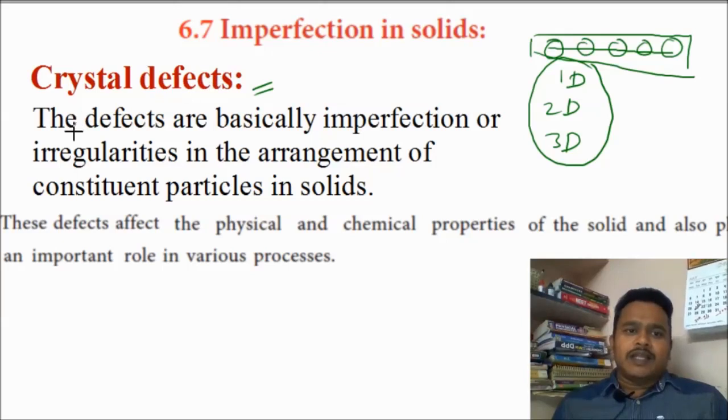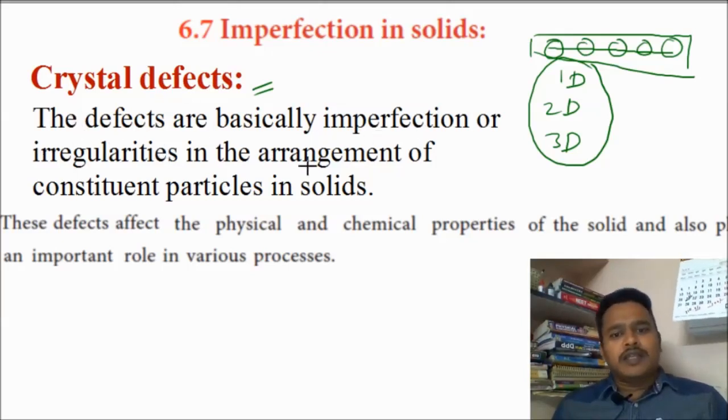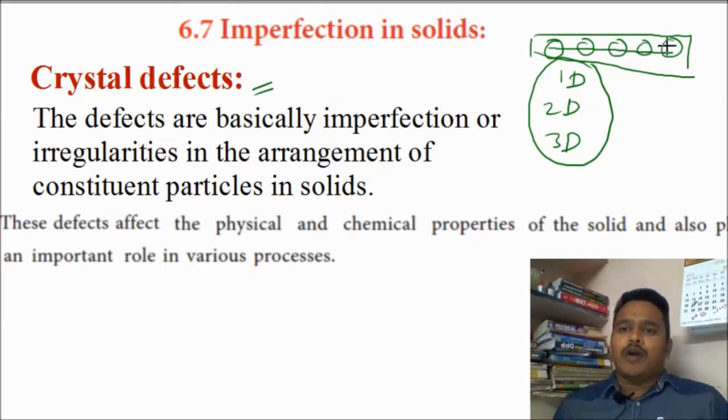See here, the defects are basically imperfections or irregularities in the arrangement of constituent particles in the solid. In a solid, some atoms, some molecules, some ions are there. If they are not arranged in a proper way, there is an irregular arrangement. At that time, crystal defects arise.